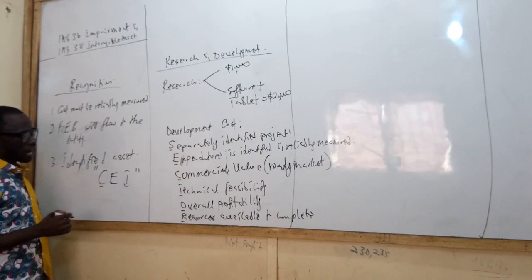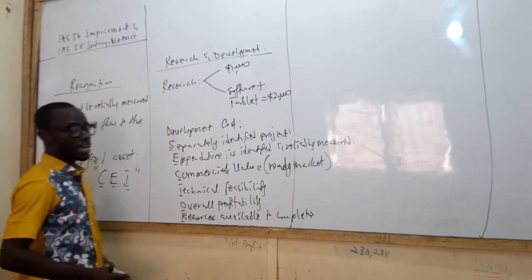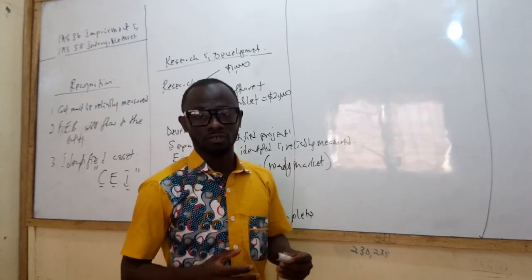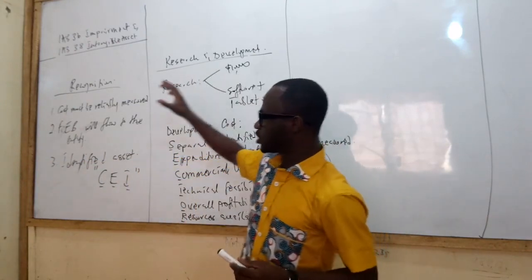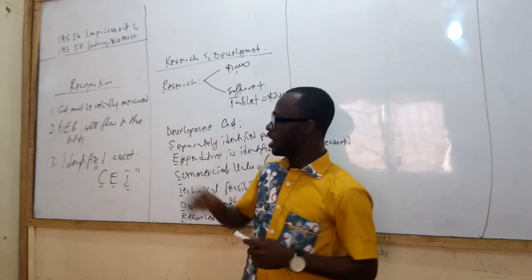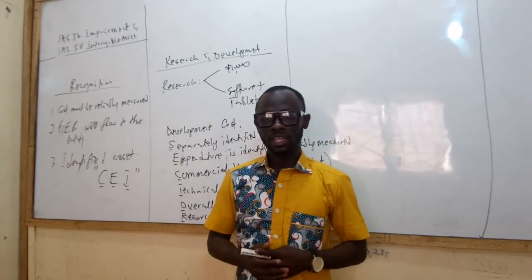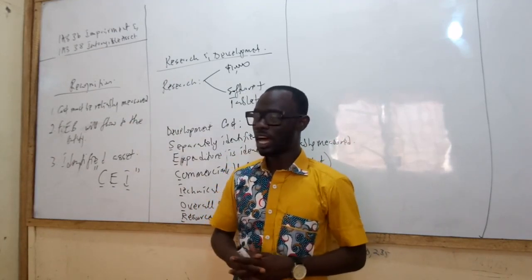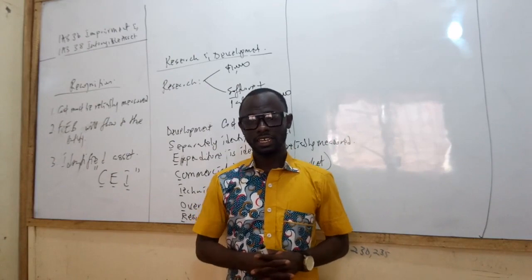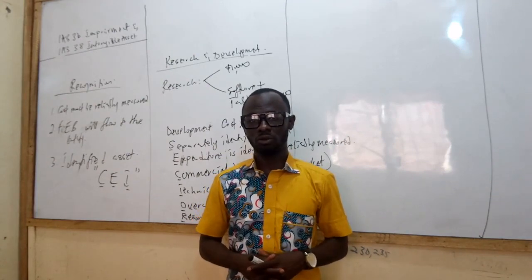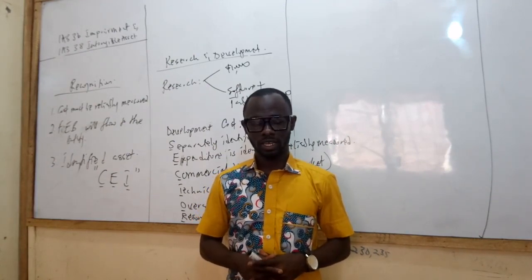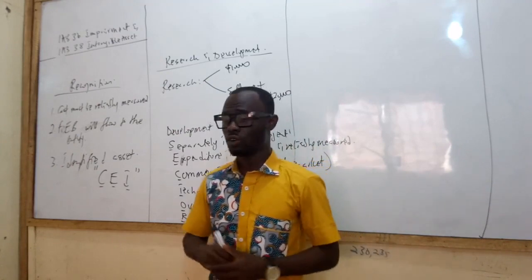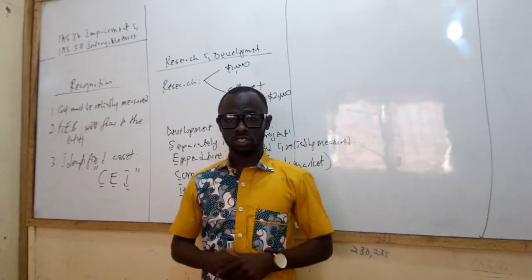So cost is reliably measured. Future economic benefit will flow to the entity. It is a separately identified asset. If these three criteria are met by a company, then the company can what? Recognize the intangible assets in their books of accounts as a company. So I'll see you in the next video as we continue with this discussion.